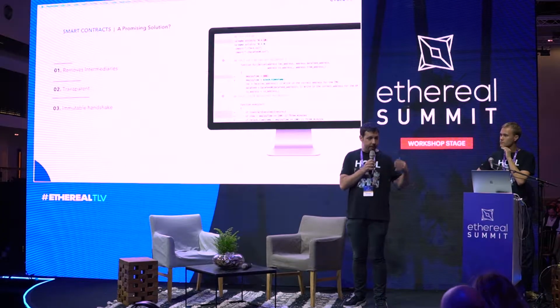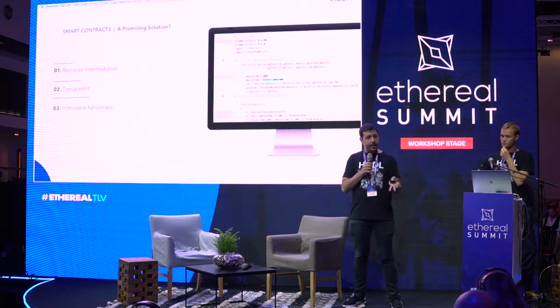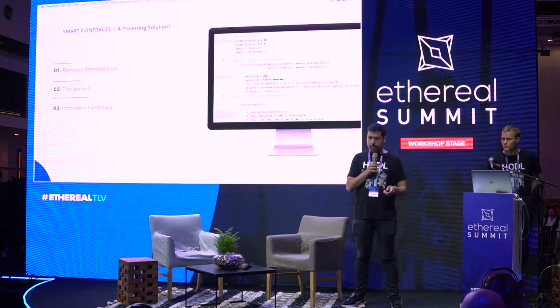One of the main advantages, in our opinion, of using smart contracts is exactly this one. You can remove intermediaries. You can create a transparent value that can be cleared for trade reporting, and immutable handshakes that can be seen by both parties on the contract.